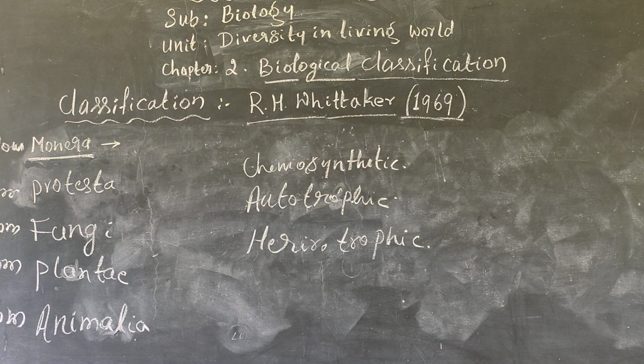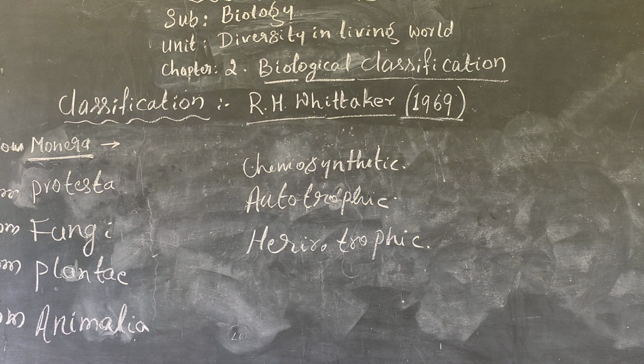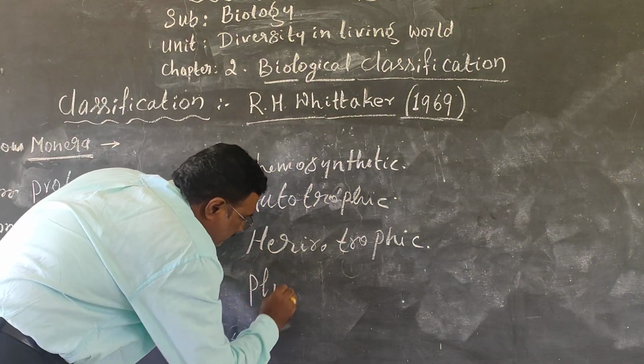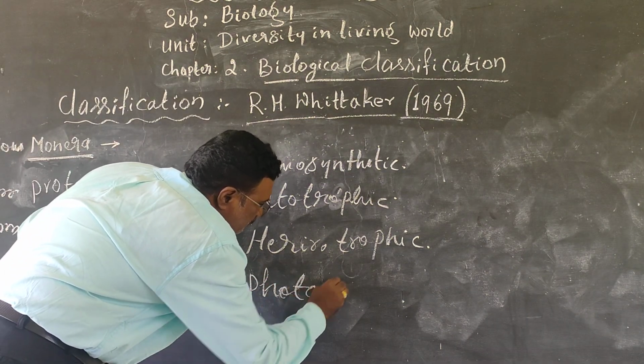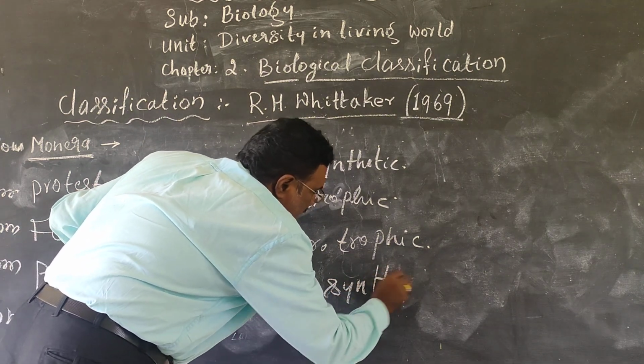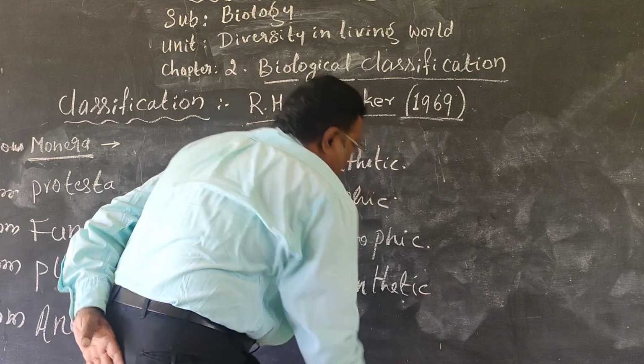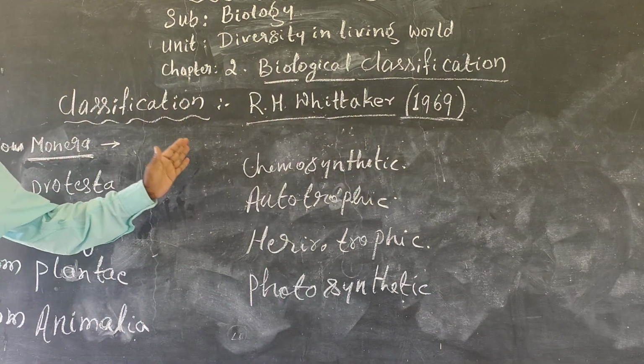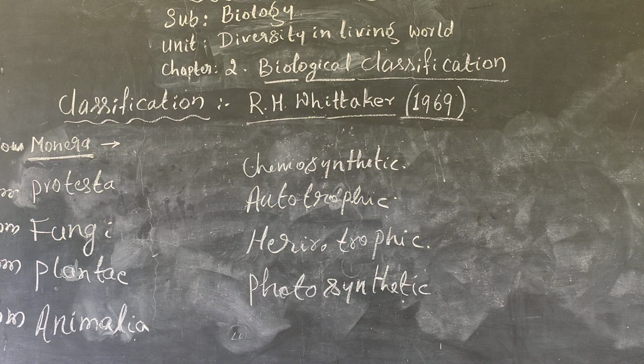In competitive examinations like NEET and other examinations, and also in theory examinations, they will ask about chemosynthetic, autotrophic, heterotrophic bacteria. So photosynthetic, and also one more, that is photosynthetic bacteria. So here we should know about chemosynthetic, autotrophic, heterotrophic and photosynthetic bacteria.